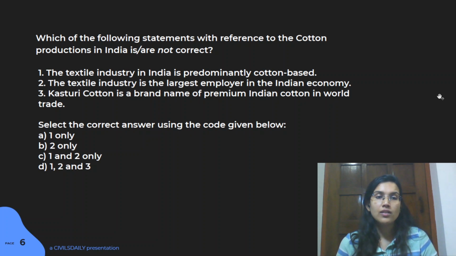Next question here is, so there was this question about cotton production, which was in the news because we had this particular brand name which was created. So whenever you see such kind of things, it's important to have a backward study of what is the general pattern of that particular industry.